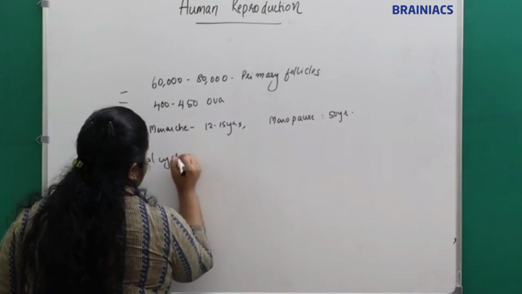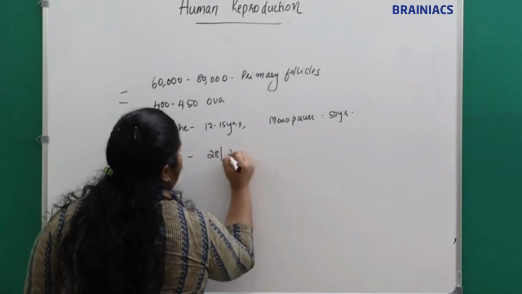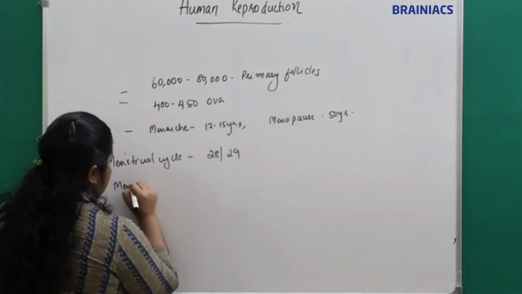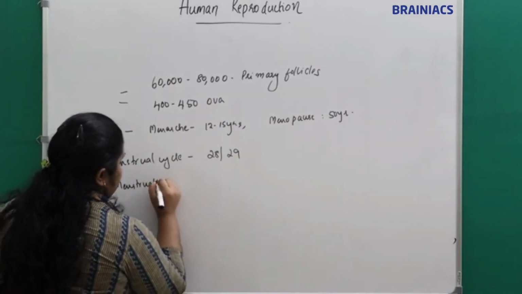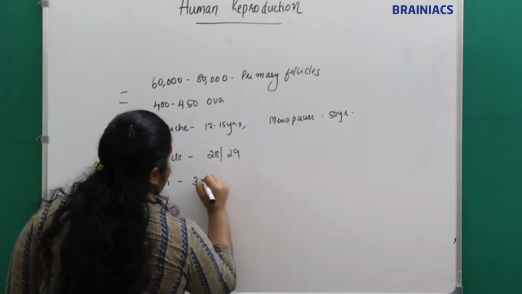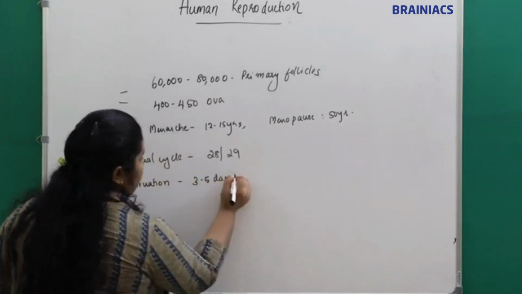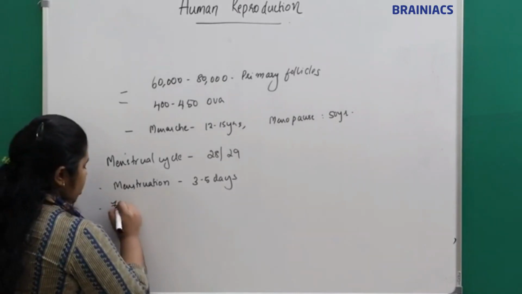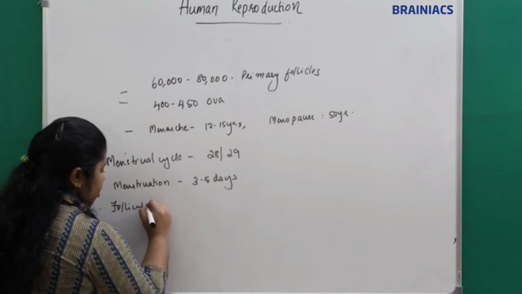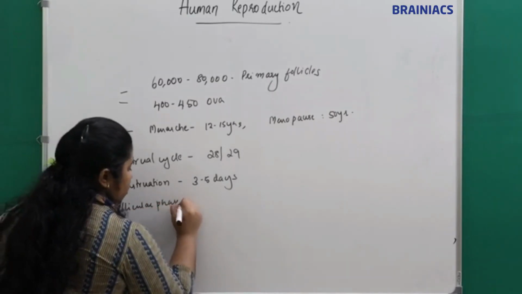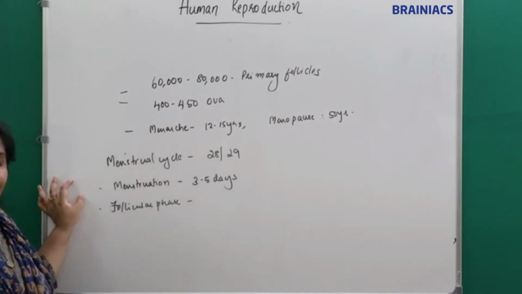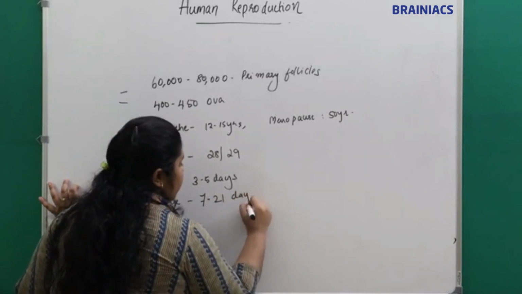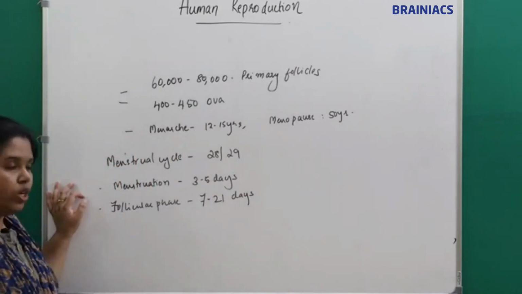The menstrual cycle is a 28 to 29 day cycle, out of which menstruation lasts for 3 to 5 days, right? Then we have the follicular phase, which can extend between 7 to 21 days.